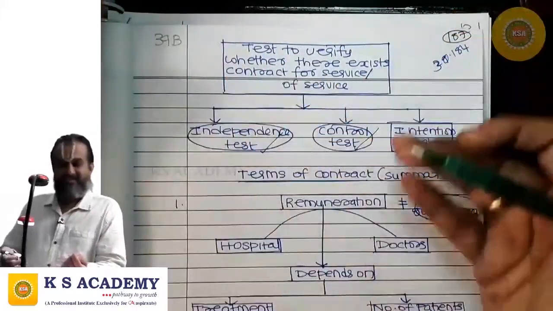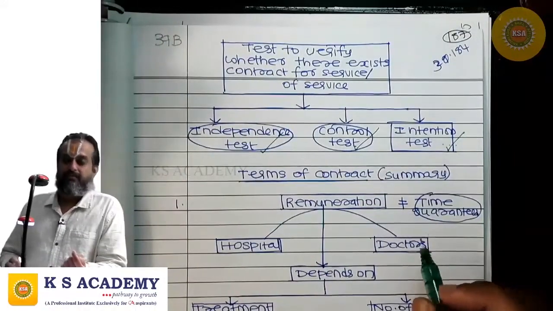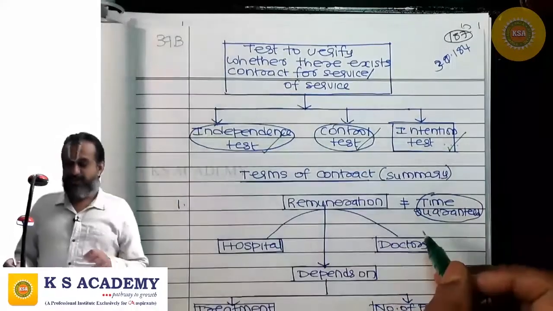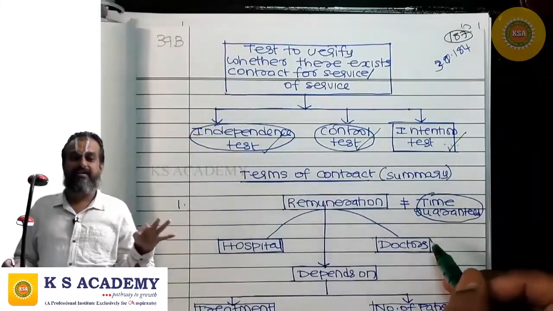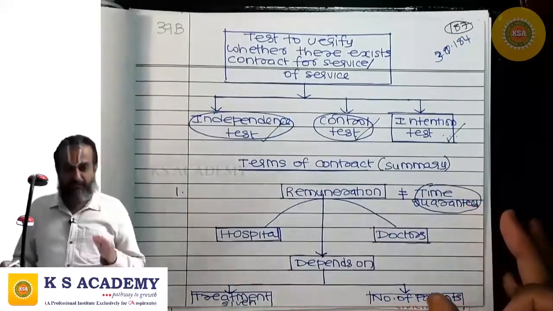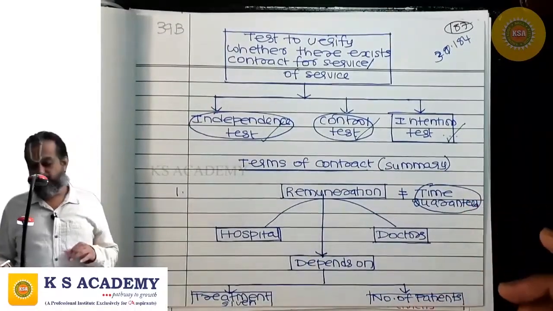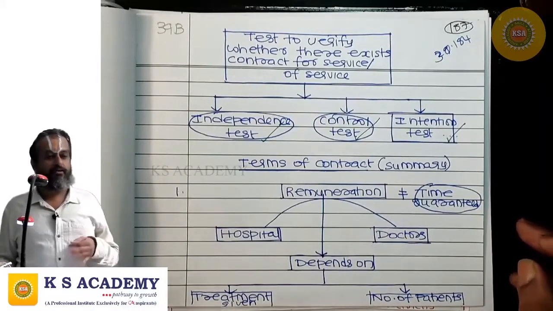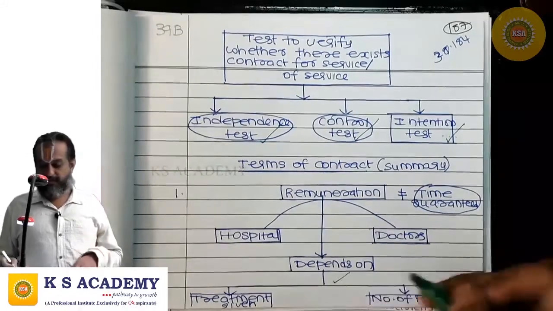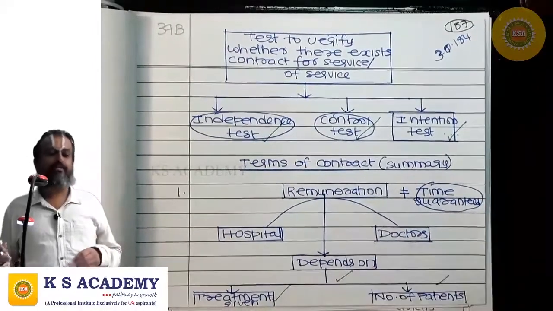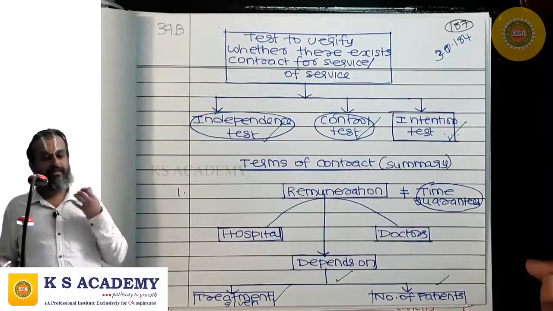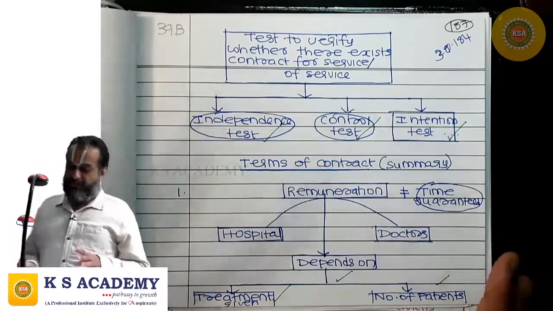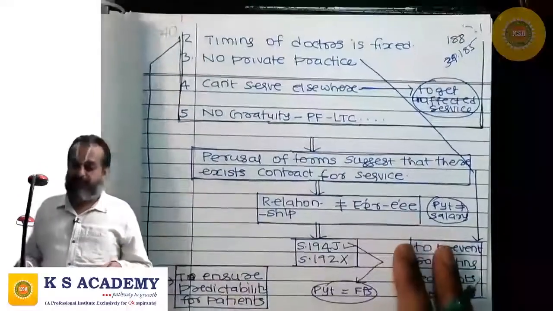Let us see the terms of the contract between the doctors and the hospital. It says the hospital will not pay any time guaranteed payment to the doctors. Correct? That means a fixed salary every month is not there. It all depends upon the number of patients and the treatment given to them. So in a month, if no patient has visited, then no remuneration. Remuneration depends upon the number of patients and the treatment given to them.